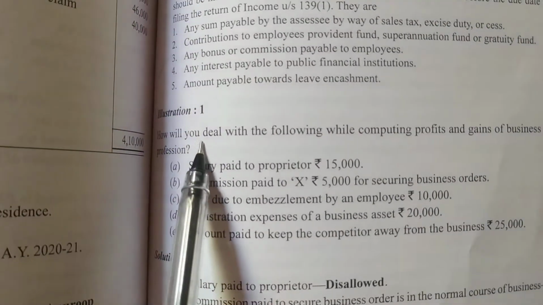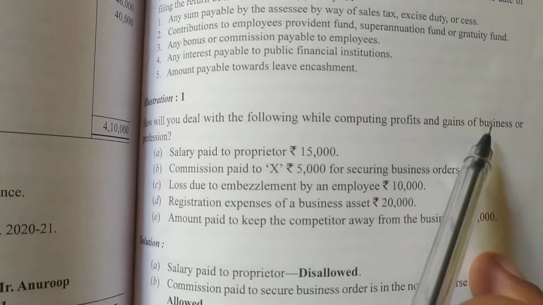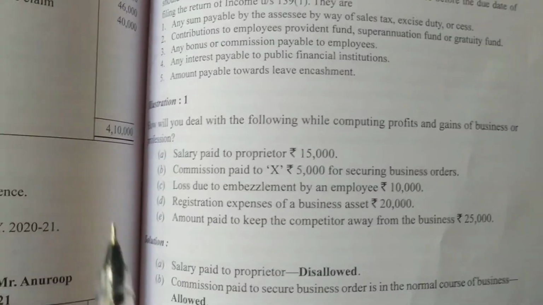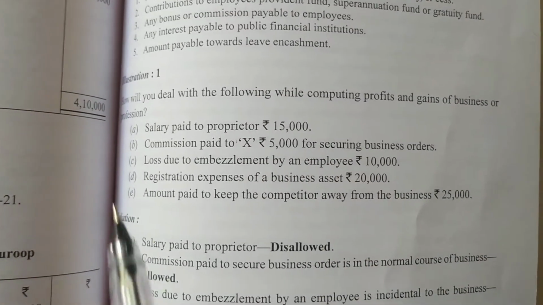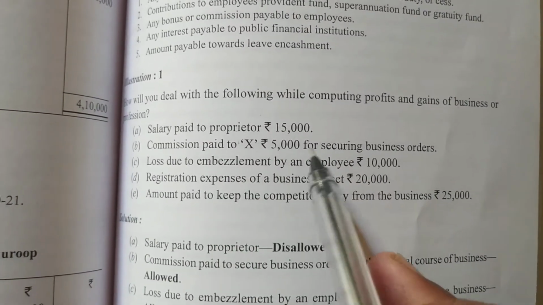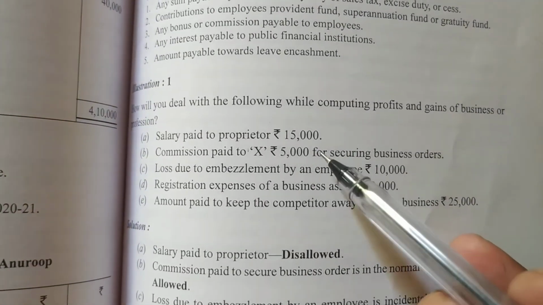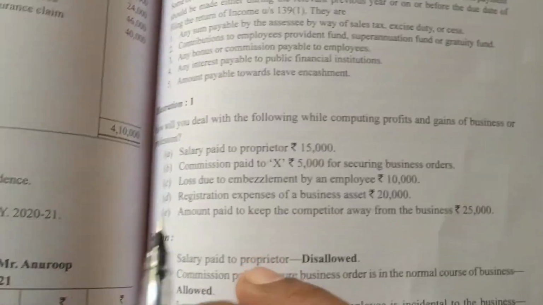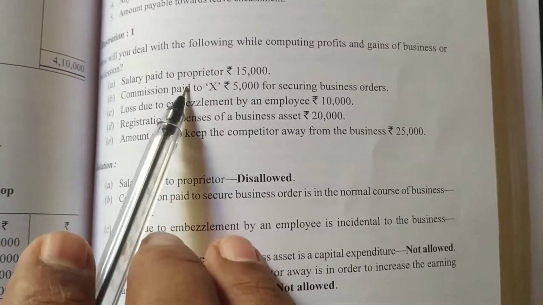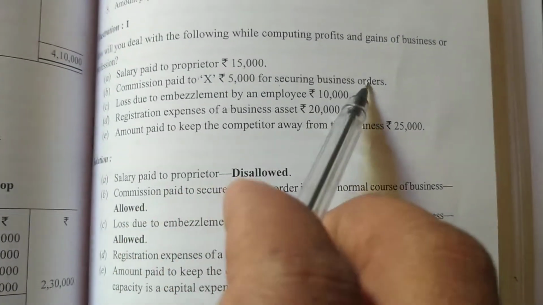Here he's asking: how will you deal with the following while computing profits and gains of business or profession? Salary paid to proprietor. Proprietor means owner, personal expense, not allowed. Commission paid to X 5,000 for securing business orders. He's a salesman, to whom we are paying some commission, the employee who is getting business orders.